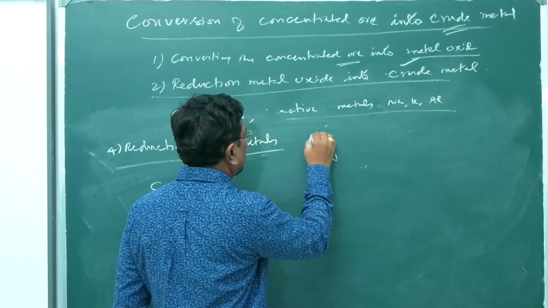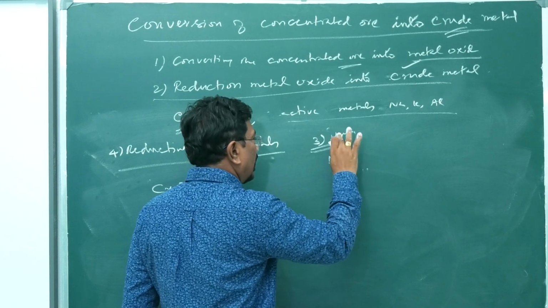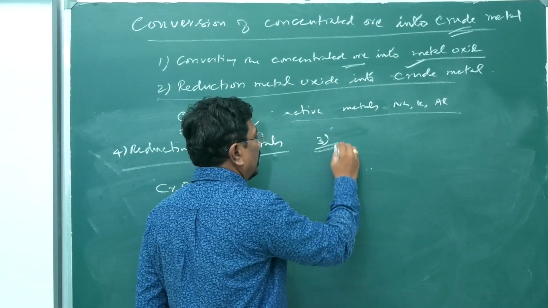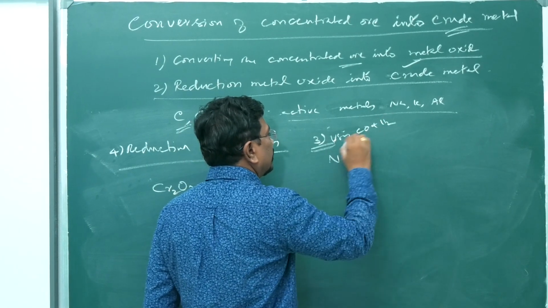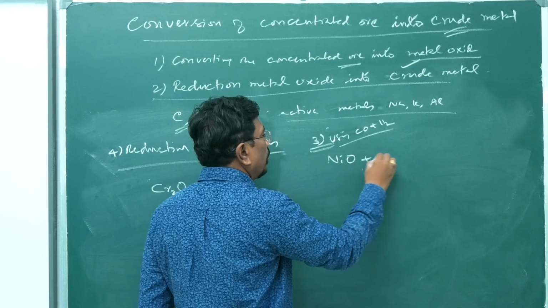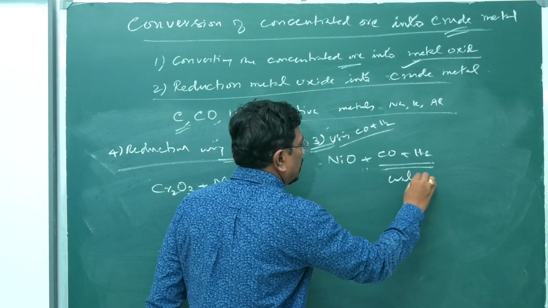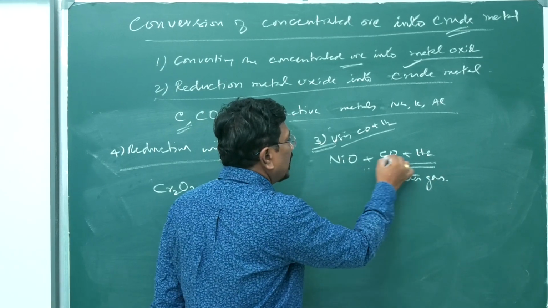That can be in the third method itself, using hydrogen as a subheading. I can say using carbon monoxide and hydrogen. Nickel oxide can be reduced using carbon monoxide and hydrogen. It is said to be water gas. Water gas can be used. Both the components will reduce.